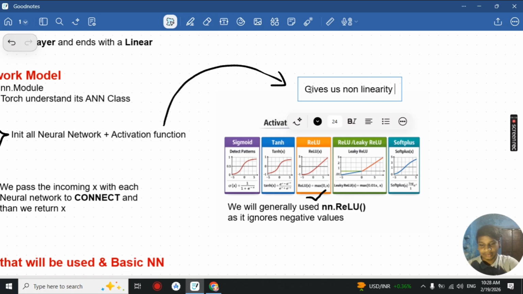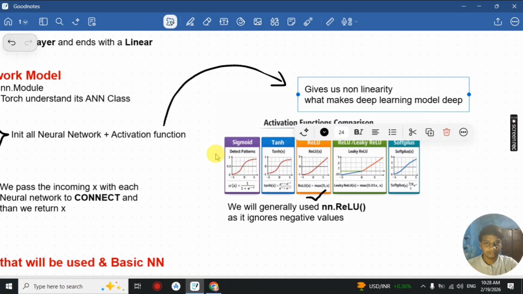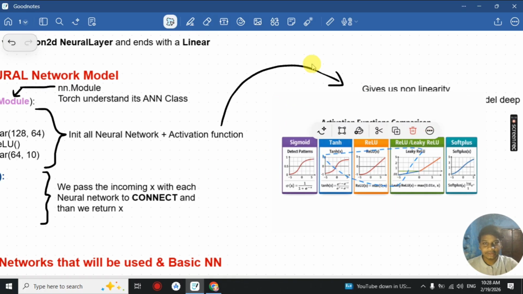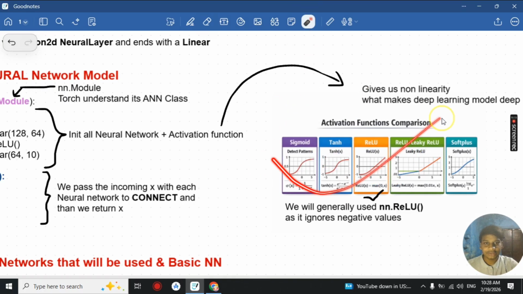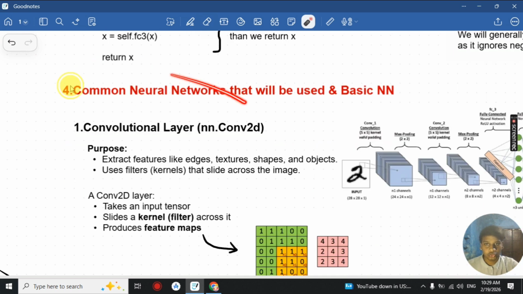The activation function basically gives us non-linearity, and it is what makes our deep learning model deep. So without an activation function, our deep learning is not deep at all. So we'll be using nn.ReLU here.